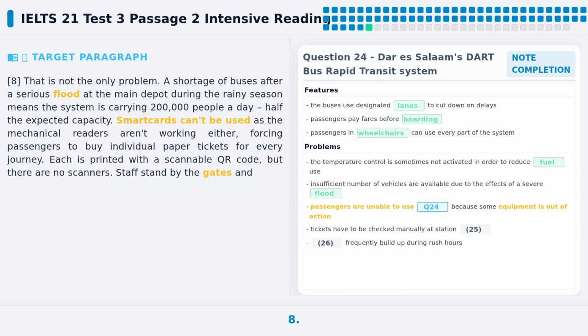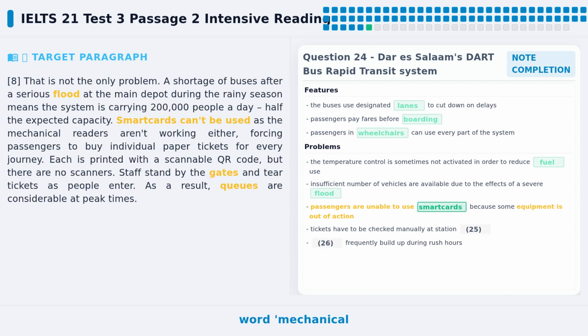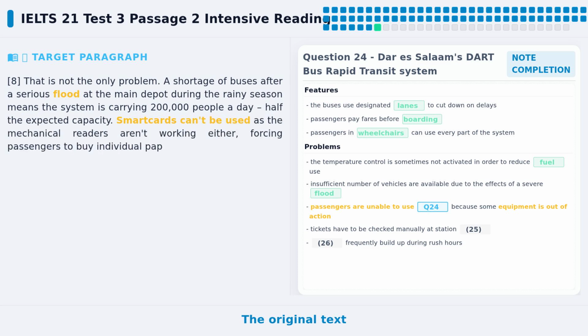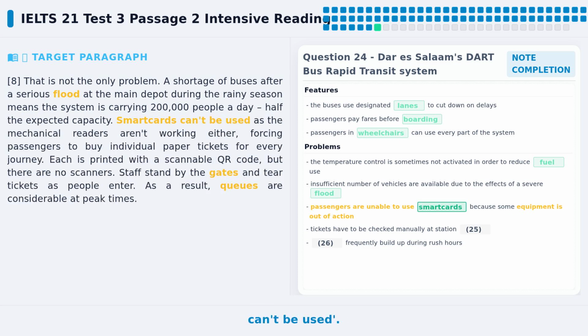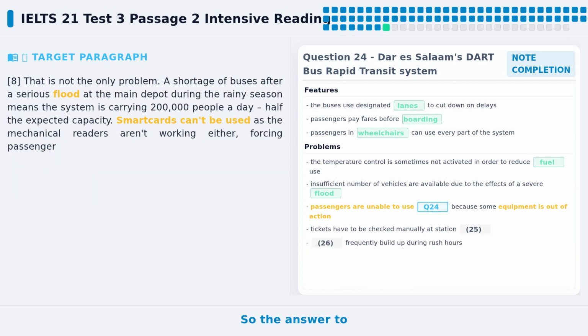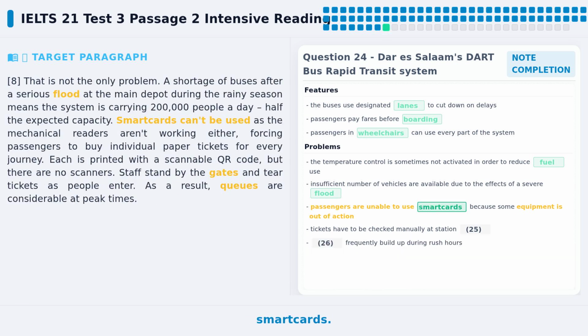Let's locate paragraph 8. We can see the word mechanical readers right in this sentence. The original text says smartcards can't be used. Notice, the word smartcards is directly given in the text. No need to change it. So the answer to question 24 is smartcards.